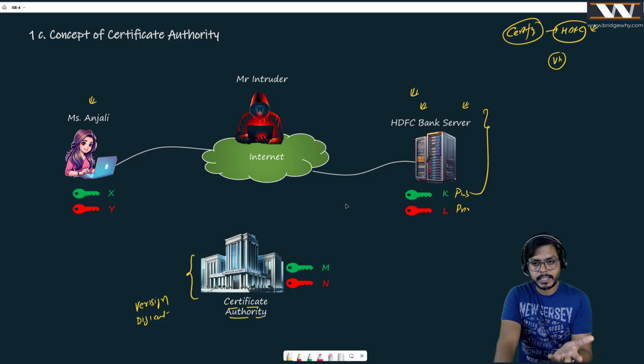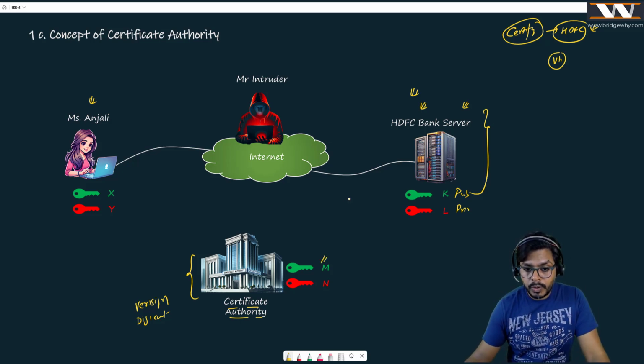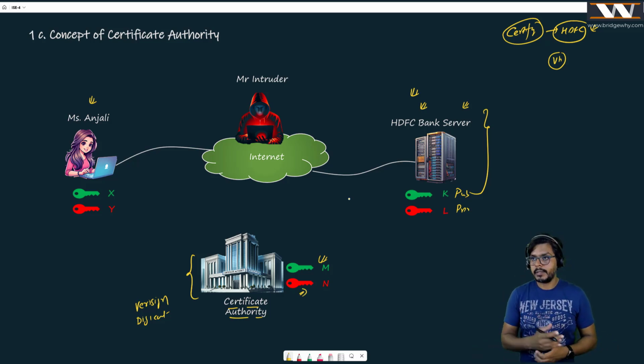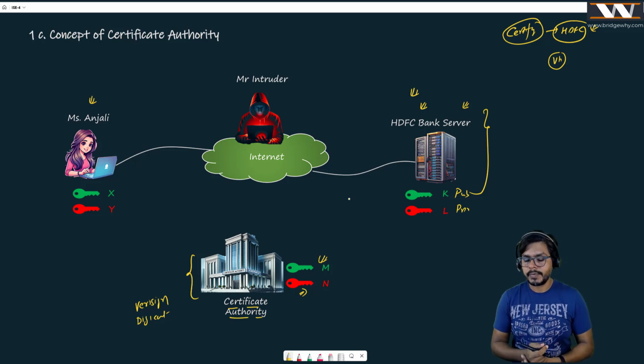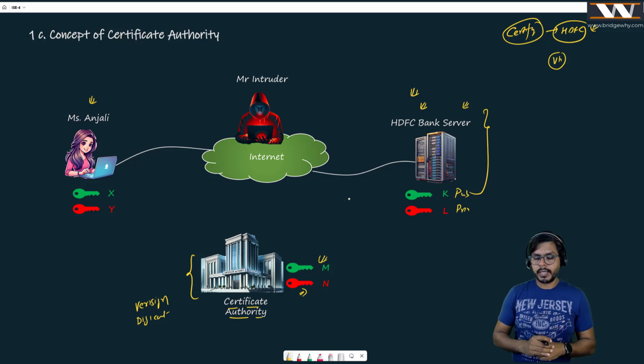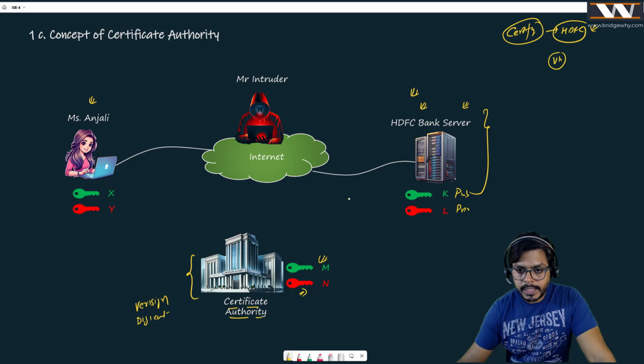Everybody can know the HDFC Bank public key, but nobody can know the HDFC Bank private key. Anybody can know the certificate authority's public key, but nobody can know the private key of the certificate authority. Everybody has generated the pair of public key as well as private key. See the beauty of the solution. Now, before coming online, the HDFC Bank server goes to this certificate authority and says, I have heard about you a lot.